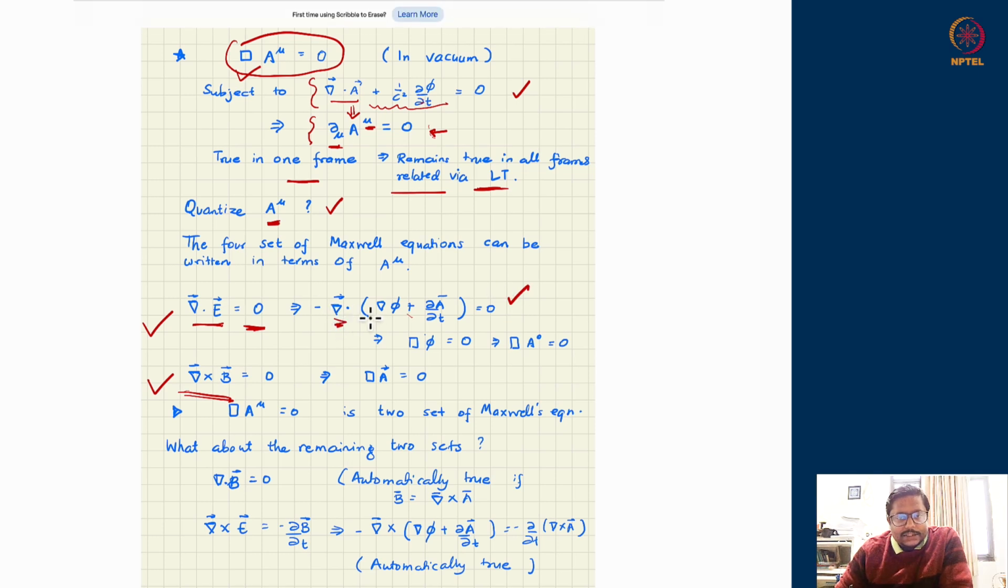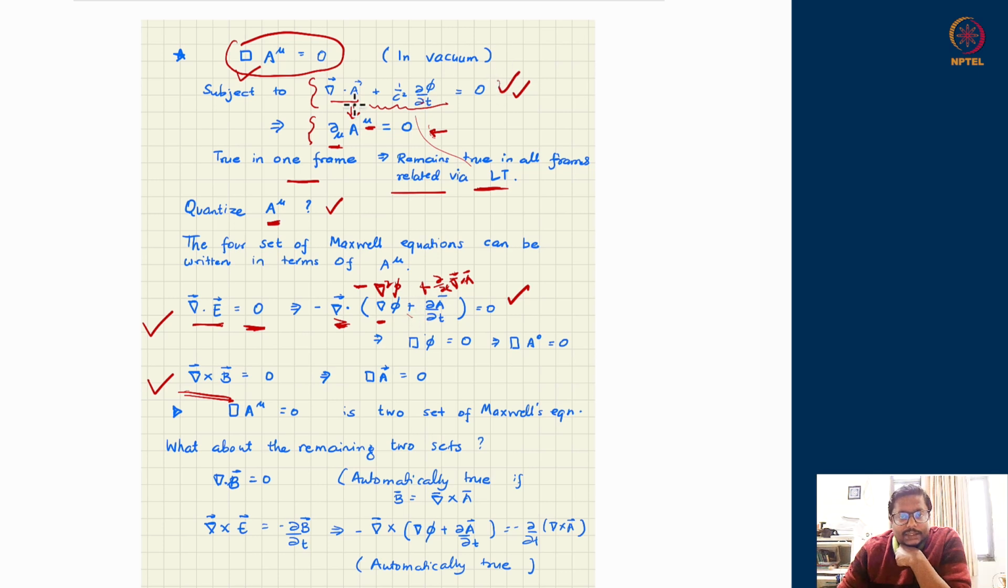Now take this divergence inside. The divergence will go inside and hit the gradient term and convert it into the Laplacian of phi. I will get a Laplacian of phi from the first term. The second term goes and hits the A, so I will have a time derivative of the divergence of A. Again, I have taken the divergence inside because partial derivatives commute. The order doesn't matter and does not create any problem for you. Whether you first do the temporal derivative and then the partial derivative with respect to space, or vice versa, you get the same result.